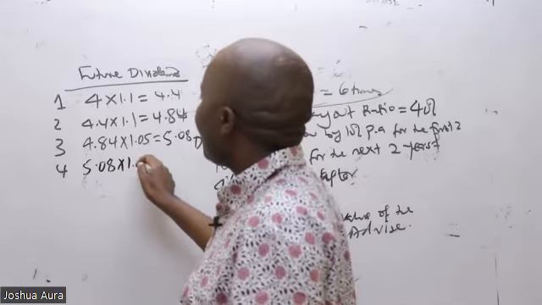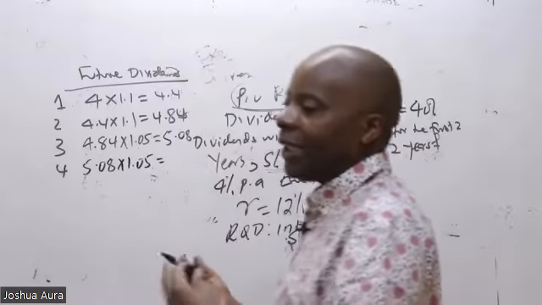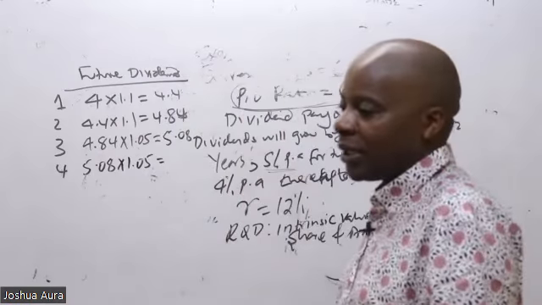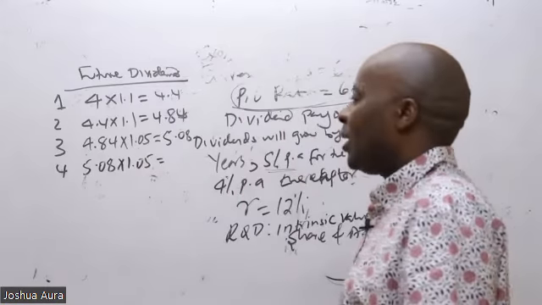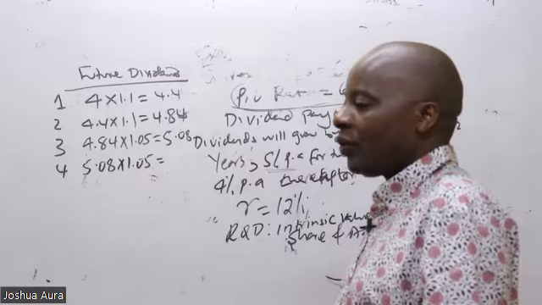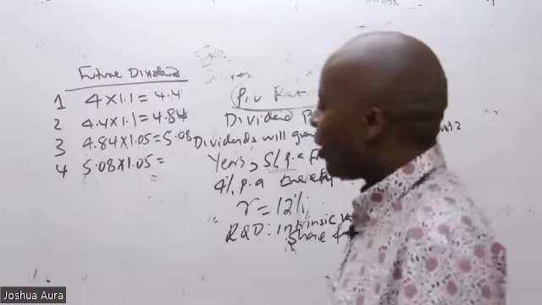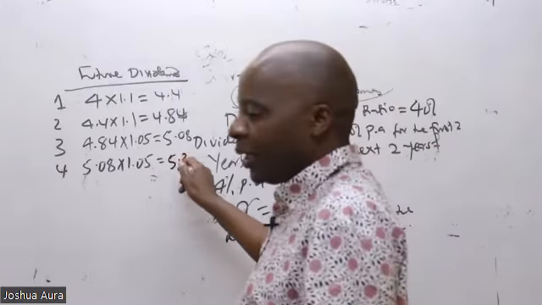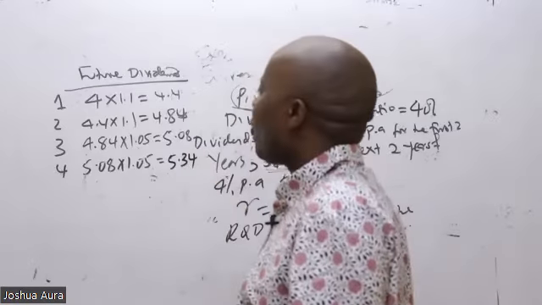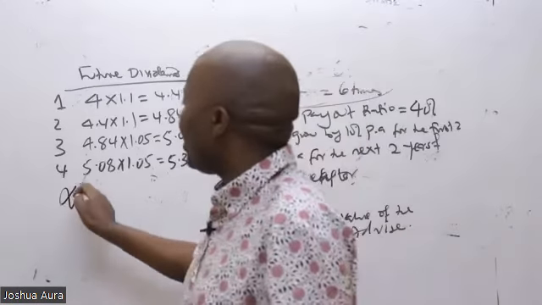Remember that the 5% was applicable for each of the next 2 years. So 5.08 times 1.05 gives me 5.34, like that. From there, you come and add the perpetuity.